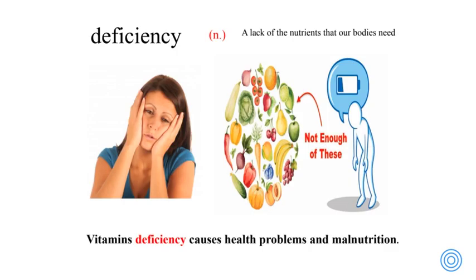The first new vocab today is deficiency. Deficiency. It is a lack of the nutrients that our bodies need. So here, the nutrients in his body are not enough. So he is suffering from deficiency, or she is suffering from deficiency. Vitamin deficiency causes health problems and malnutrition.